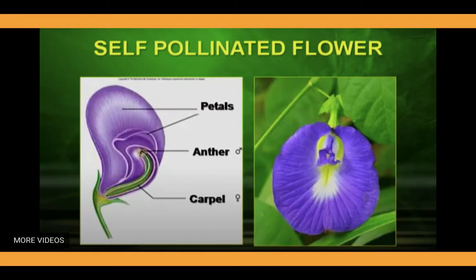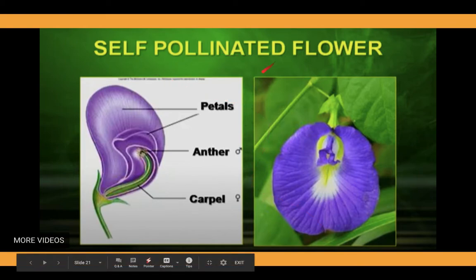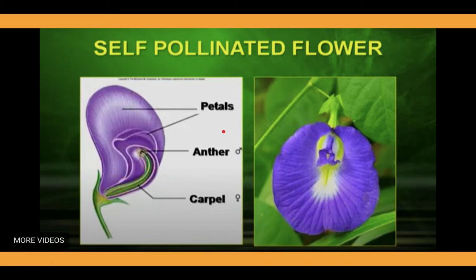Now, in this slide, you can see how the structure of the pea plant is modified for self-pollination. These are the petals of this plant, and the anthers and carpels are in such a situation that the anthers are not exposed to the outside and the carpels are also twisted in such a manner that no cross pollination is possible. This means the plant is adapted for self pollination due to the peculiar shape of the flower.